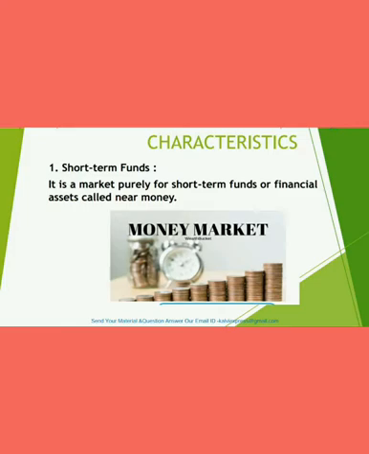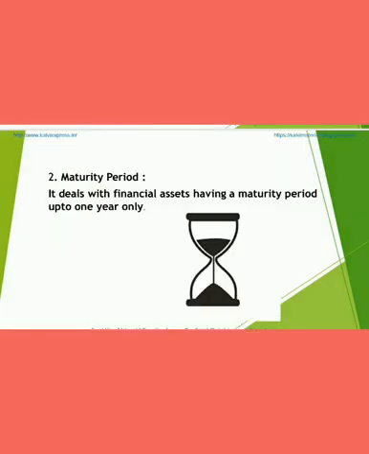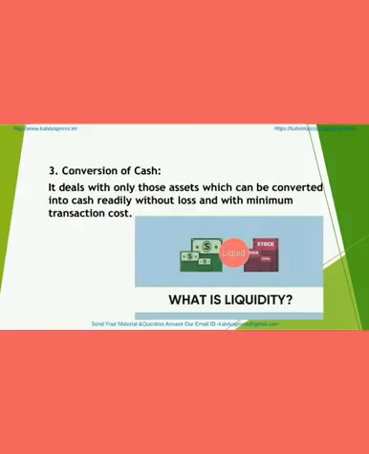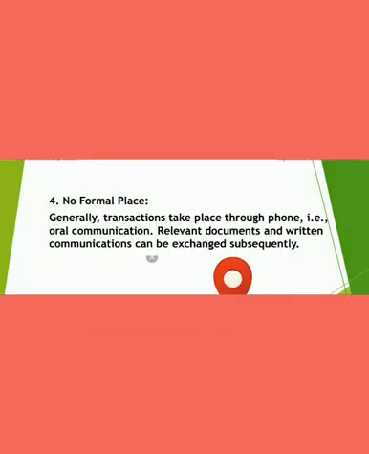The next is the characteristics of money market. The first one is short-term funds. Already we have seen that money market is meant only for the short-term funds. Otherwise, it is called a near money market. That is, the securities are easily converted into cash. The second one is maturity period. That is, the maturity period is within 1 year. Next is conversion of cash. It deals only with those securities which are easily converted into cash without any loss and also with minimum transaction cost.